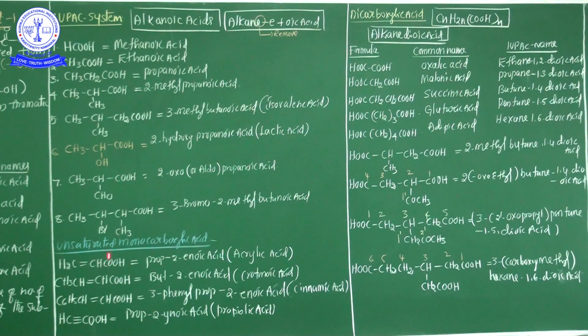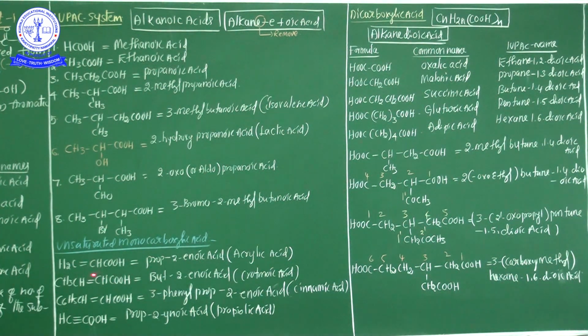And see, one more example: unsaturated monocarboxylic acid. You know what unsaturated is? If a compound contains either a double bond or a triple bond, it is considered unsaturated. Now how do we name carboxylic acids in the unsaturation category? See here, CH2 double bond CHCOOH. This compound name is prop-2-enoic acid, and the common name is acrylic acid.